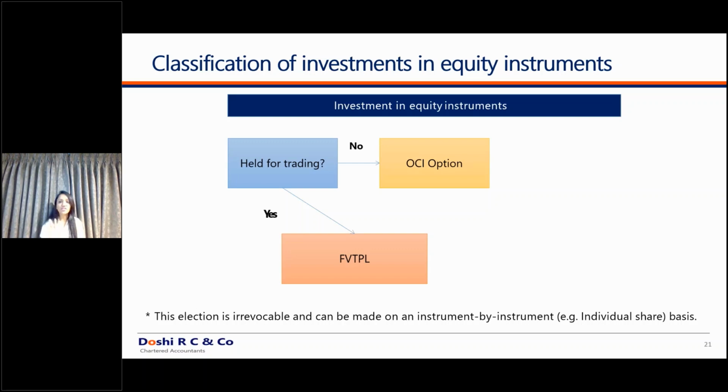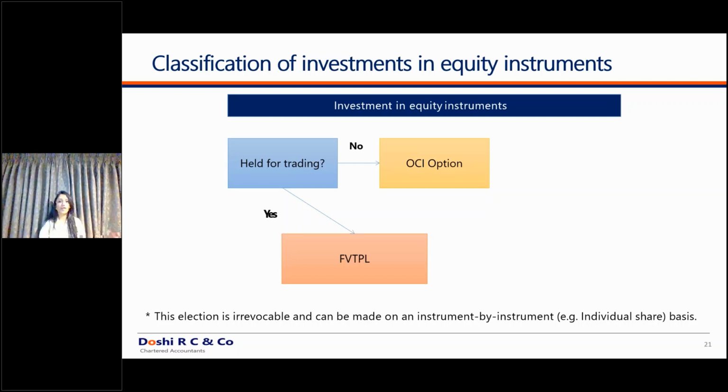So if you have 10 shares, 10 equity instruments, you can decide on an instrument by instrument basis whether you want to take this option or not. So it is purely in the hands of the company. If you are not taking this option of fair value through other comprehensive income, then by default it is FVTPL classification, fair value through profit and loss classification.